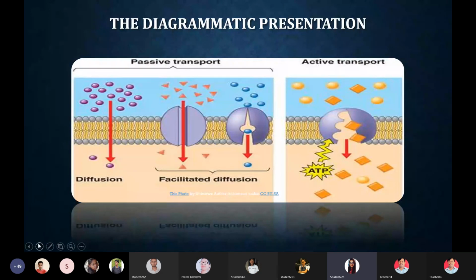So I have a diagrammatic presentation of both passive transport and active transport. Here, in the first case, simple diffusion is occurring, from high concentration to low concentration across the concentration gradient. It is absorbing. In facilitated diffusion, a special kind of protein is utilized. Just look towards the cursor: it is the integral proteins present in the cell wall, through which these drugs or molecules are diffusing from high concentration to low concentration.